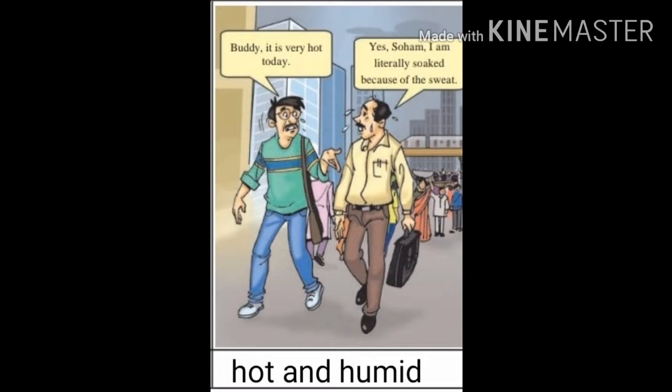Now the second picture is of Mumbai, the coastal area. In Mumbai, the air is hot and humid. There, the proportion of moisture in the air is very high, as it is a coastal area. In addition, if dark clouds cover the sky, the content of moisture in the air increases here. What type of weather condition is found in Mumbai? Hot and humid. And if dark clouds cover the sky, then the moisture increases.